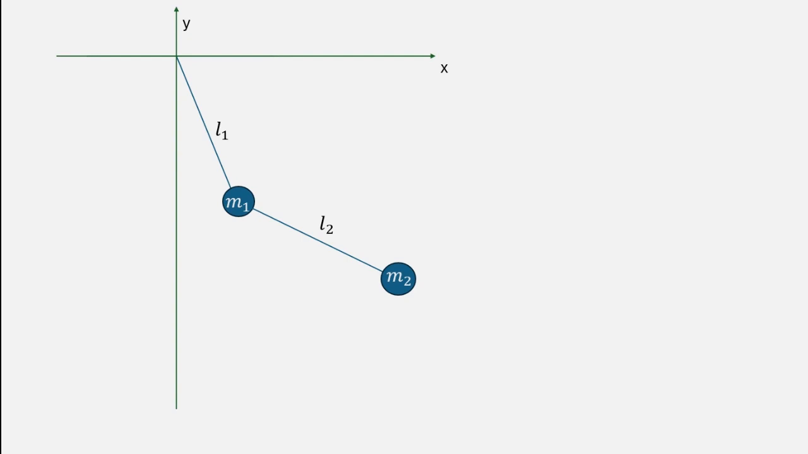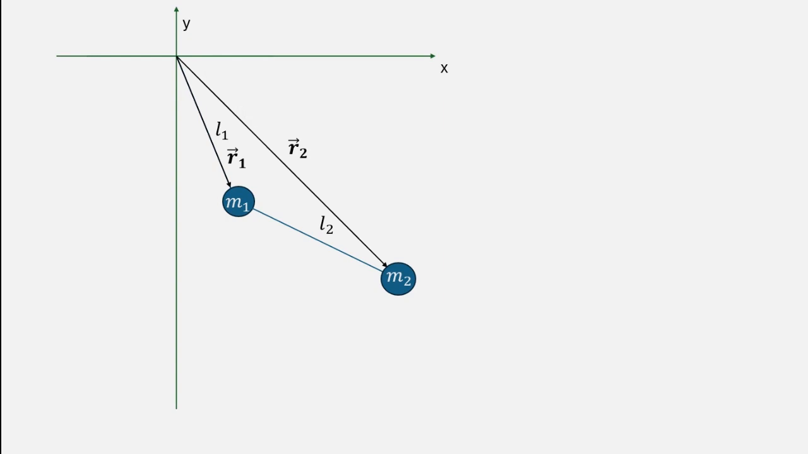Now, since we are on a plane, a two-dimensional space, we need to assign two coordinates to each bob to uniquely determine the position of a double pendulum at any given time. We can then define position vectors for both the bobs, so let vector r1 be the position vector of the first bob, and let r2 be the position vector of the second bob.